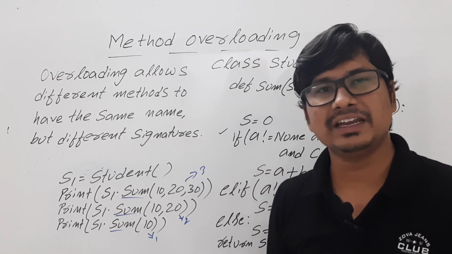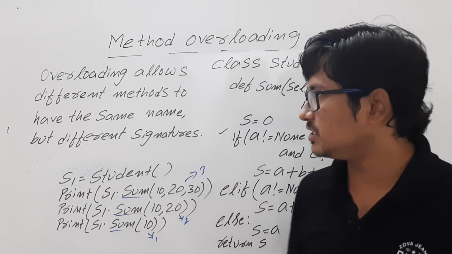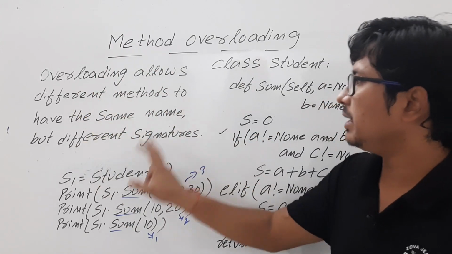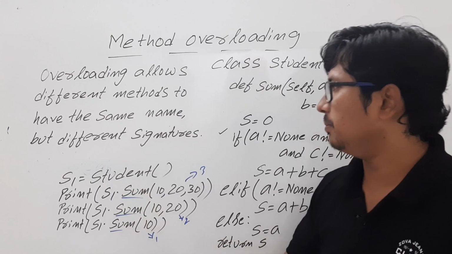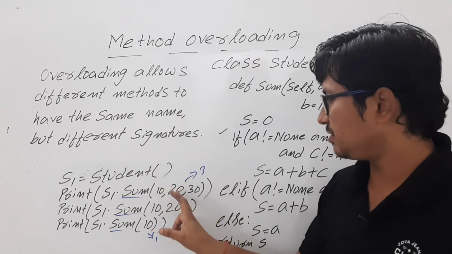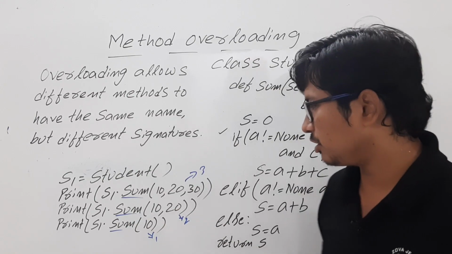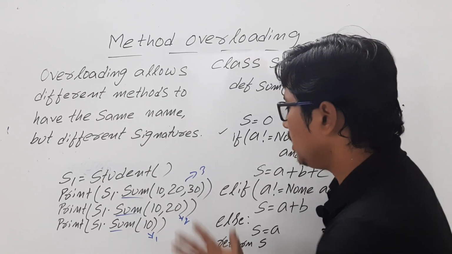If it is giving an error, then still we have not achieved it. What is the meaning of overloading? Overloading allows different methods to have the same name, sum, but different signatures. Different signatures can be a different number of arguments, or different types of arguments, or both. Okay. Now look at here.